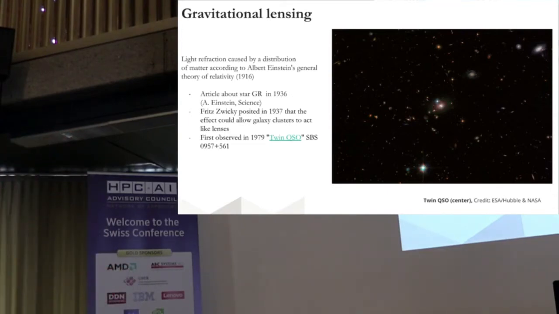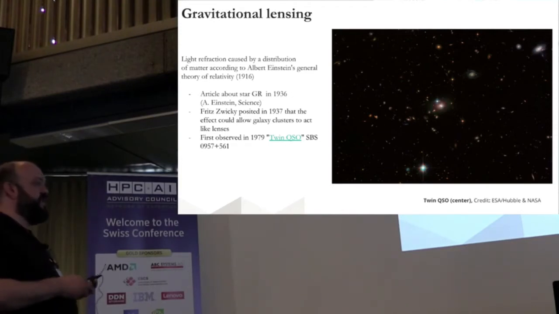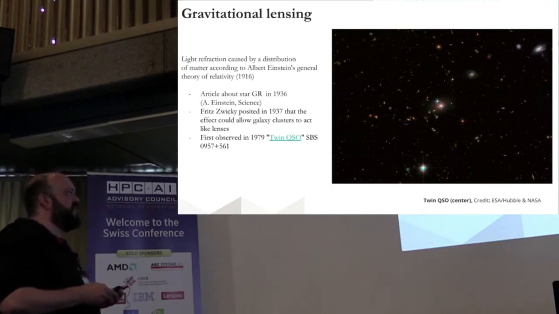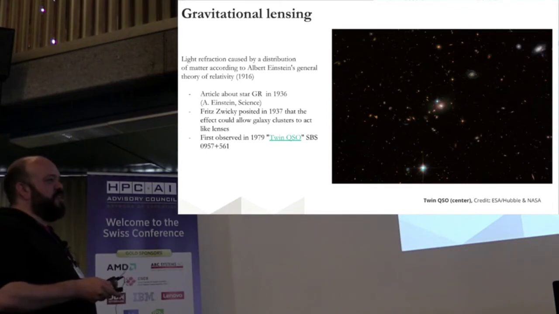The first gravitational lensing paper appeared in 1936. Fritz Zwicky said that this could be caused by a galaxy or a cluster of galaxies or something like this. It was then first observed many years later, in 1979. This is a picture taken from the Hubble telescope.